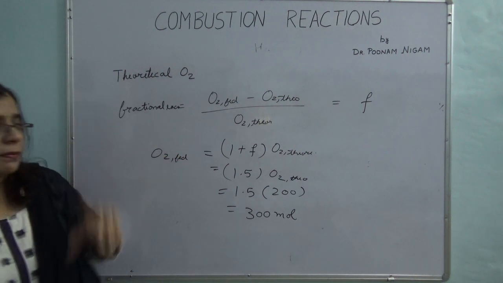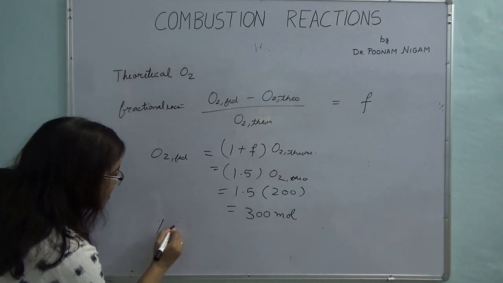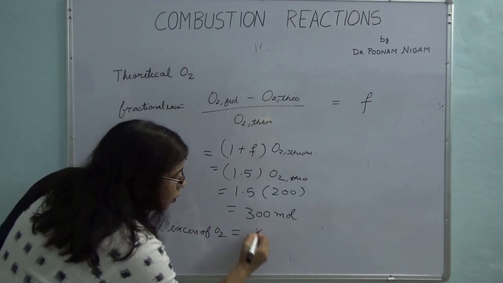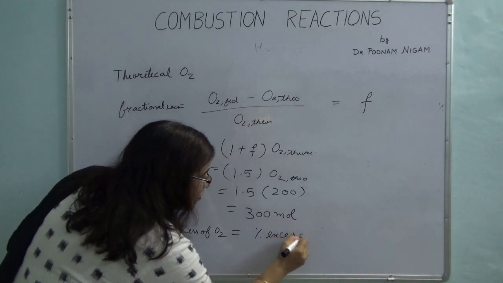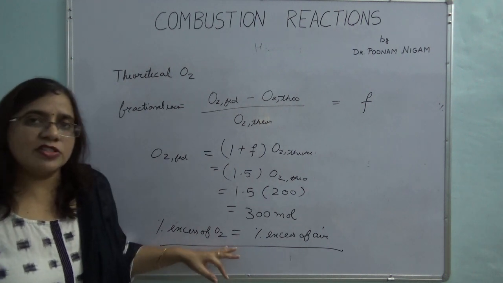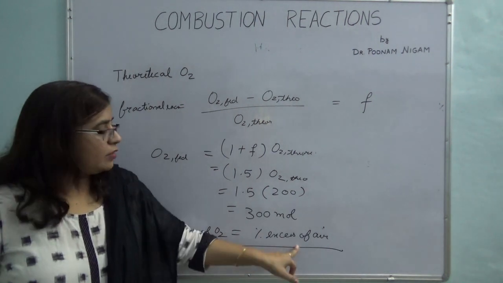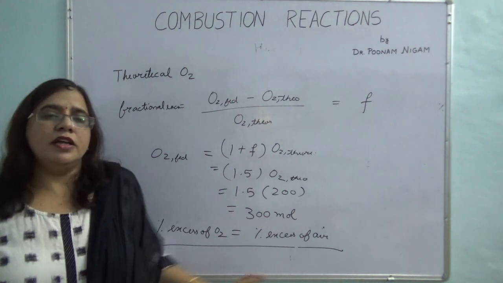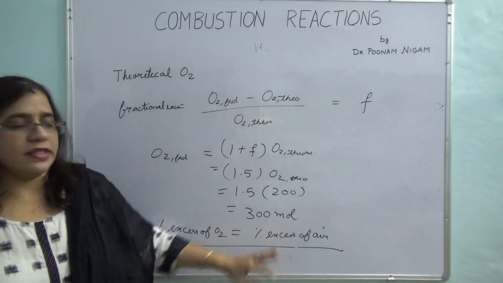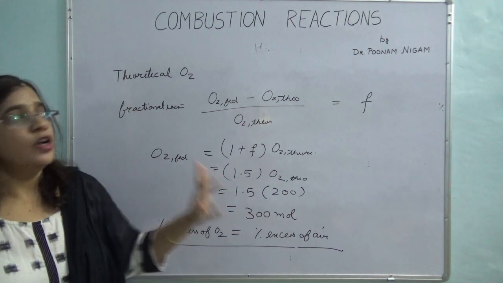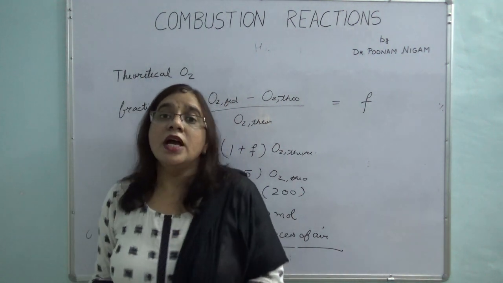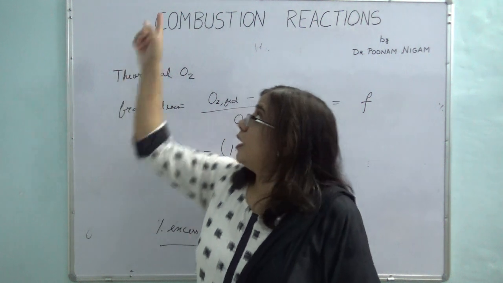One more thing to keep in mind is that your percentage excess of O2 will always be equal to your percentage excess of air. Keep this in mind. If the percentage excess of O2 is given, don't waste your time calculating the percentage excess of air. They will be one and the same. It is a matter of simple ratios, which cancel out, and you will get the same percentage excess of air. So these are some things you always have to keep in mind when doing material balance involving combustion reactions.